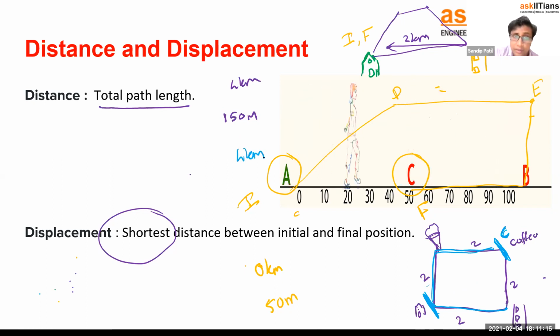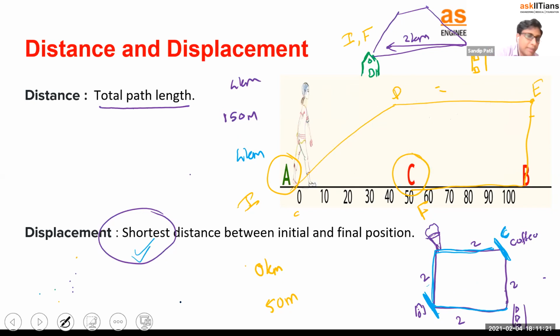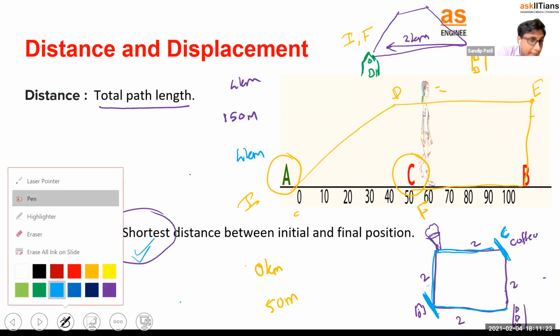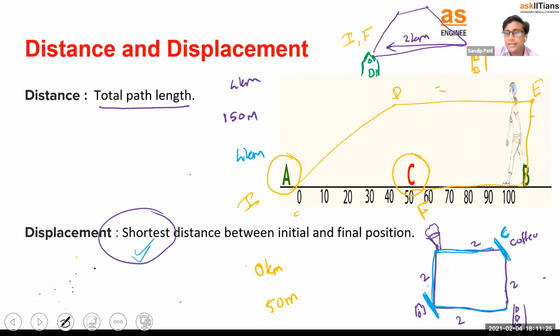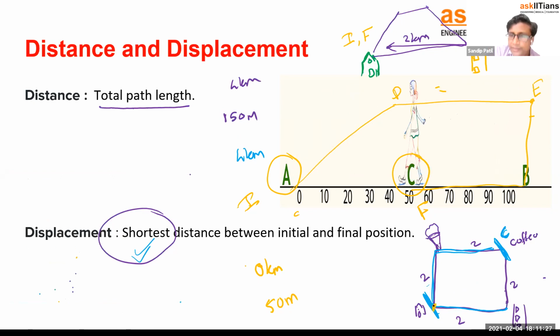But what is the displacement? Initial point and final point. And now we are going to see what the shortest distance is. Shortest distance means, again, displacement doesn't care whether there is a road or not. This is the initial point, this is the final point. Displacement says join these two and find out what the distance of that is. If this is 2 kilometer and this is 2 kilometer, then displacement says this AC, this yellow color line, will represent the displacement.